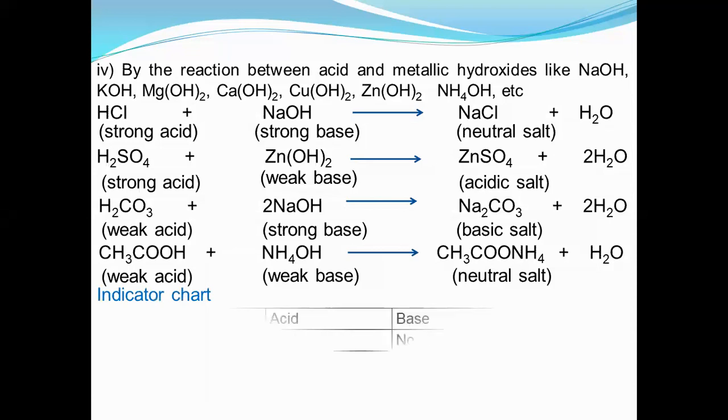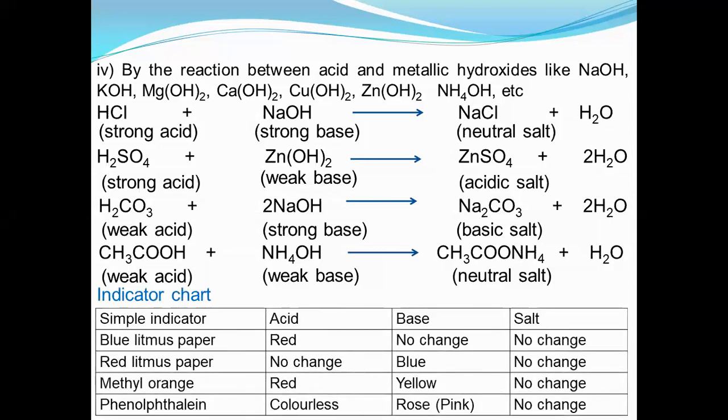After then, the indicator chart. So I think about whether there is acidic salt or basic salt. If it is acidic salt, keep it in mind, it is formed by partial replacement of H plus ion. So the salt contains some H plus ion. So obviously it will turn blue litmus paper a bit red in color, slightly red.